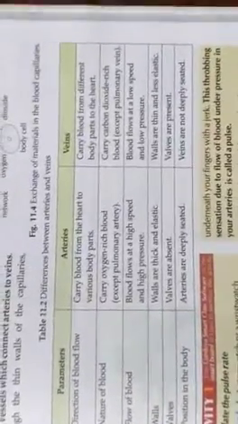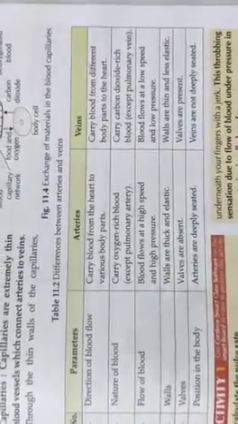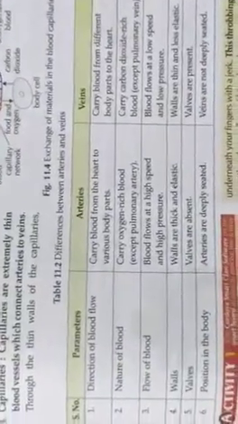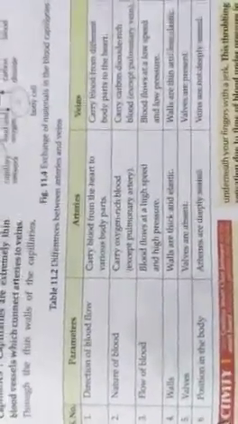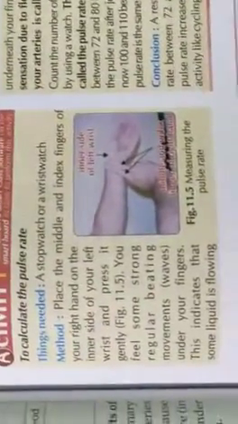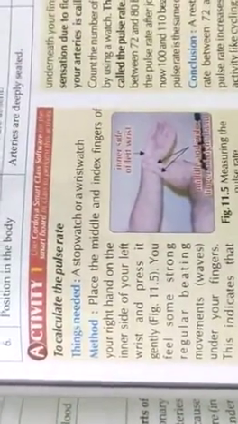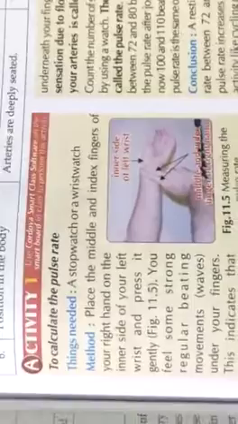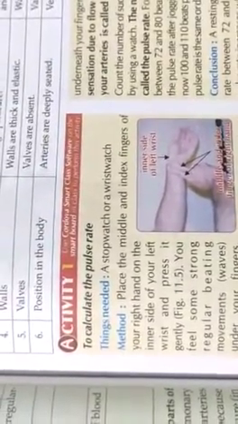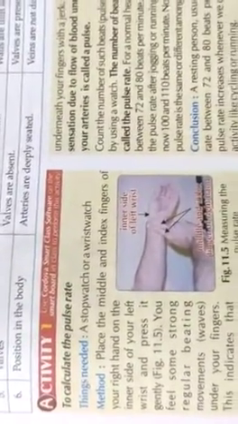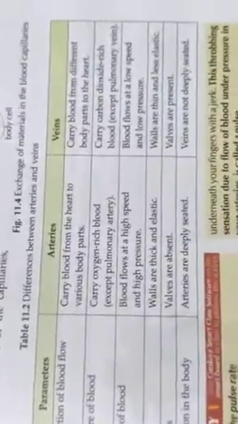In arteries, blood flows at a high speed and high pressure, and in the veins, it flows at a low speed and low pressure. Walls. The walls of arteries are thick and elastic, and the walls of veins are thin and less elastic. Valves. In the arteries, valves are absent, but in veins, valves are present.